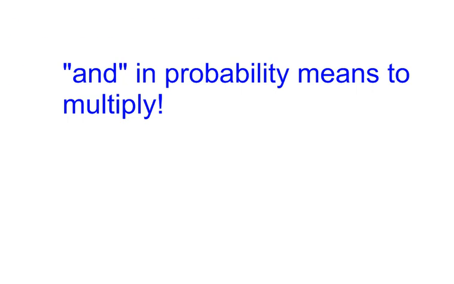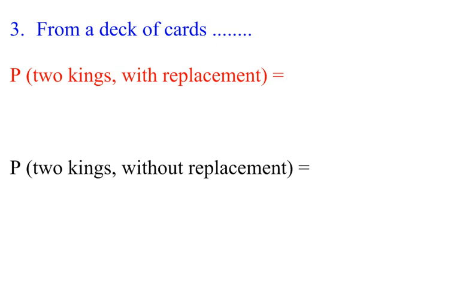So number 3, it says from a deck of cards, find the probability of 2 kings with replacement. So 2 kings, it doesn't have the word and here, so you have to assume this means an and problem because it doesn't have the word or. So the probability of 2 kings, well, the probability of drawing 1 king is 4 out of 52, right? And since it's and, we multiply.